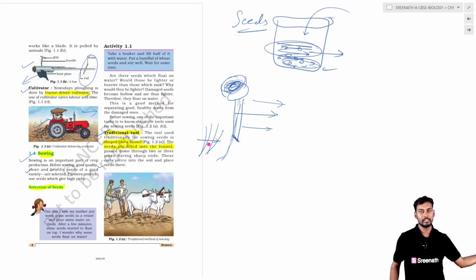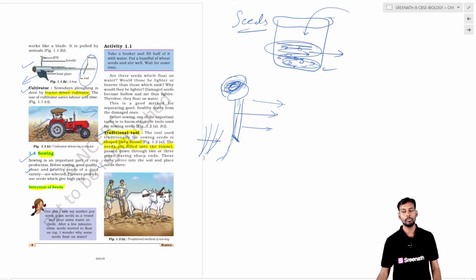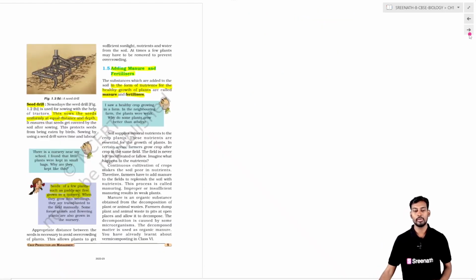Finally, in the second round, the mud is used to cover the seeds properly, in order to avoid loss of germination, loss of moisture, or death. That is a time taking process, so they use the seed driller.